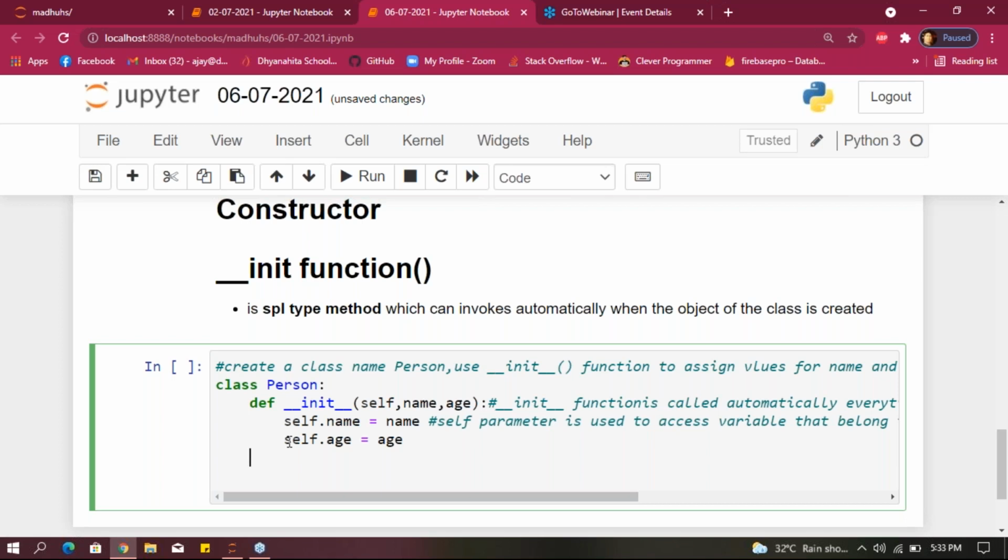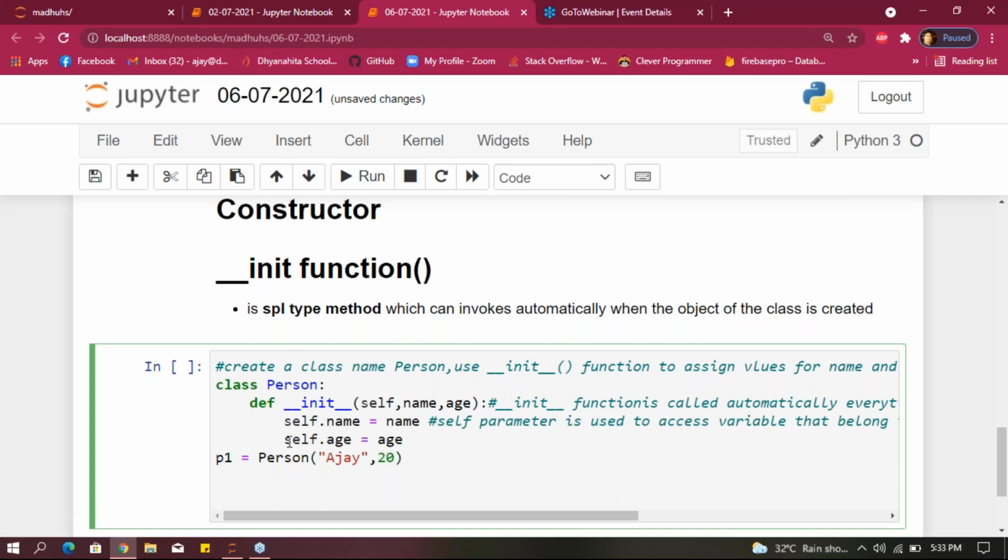After this we have to create an object, right? That is the reason I'm giving here object name p1 equals class name person. After this I'm giving here name j and age 20.